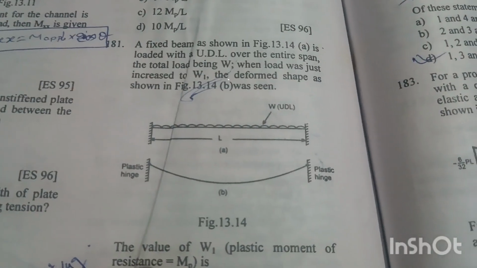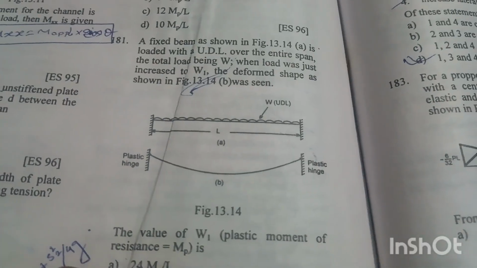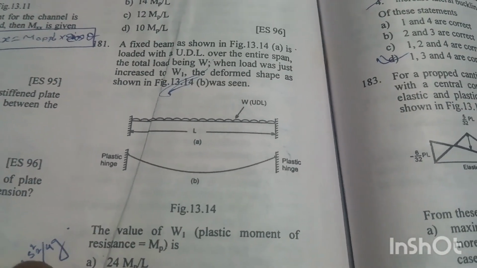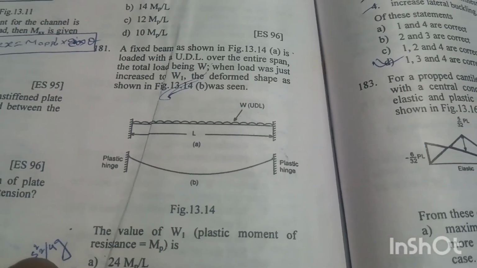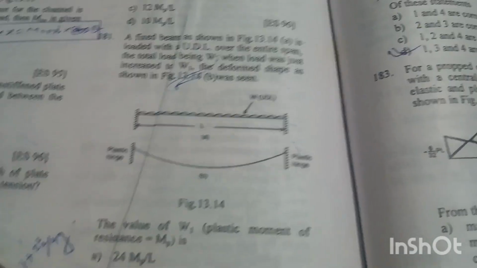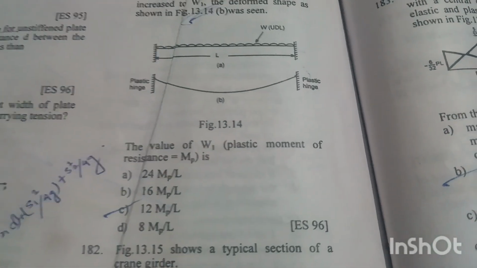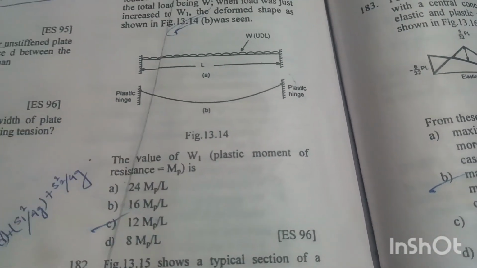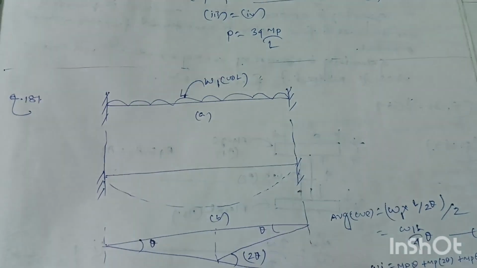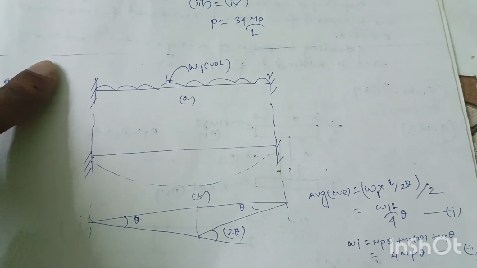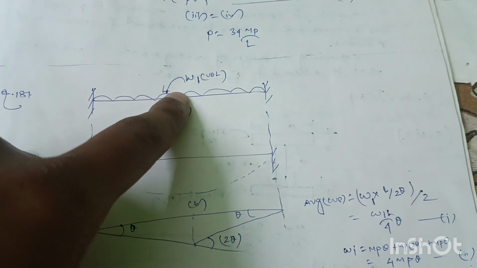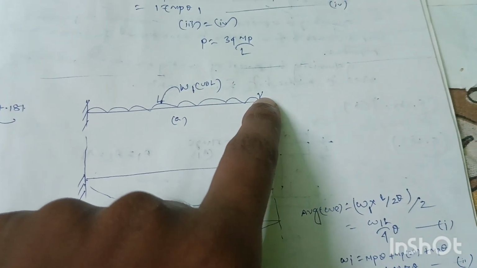Question number 181. A fixed beam as shown in figure 13.14 is loaded with UDL over the entire span, the total load being W. When the load was just increased to W1, the deformed shape as shown in figure 13.14 was seen. The plastic moment of resistance is MP, and this is the fixed beam with UDL W1 of span L. For this beam, the plastic hinge will be at the middle of the UDL, and at the fixed support.